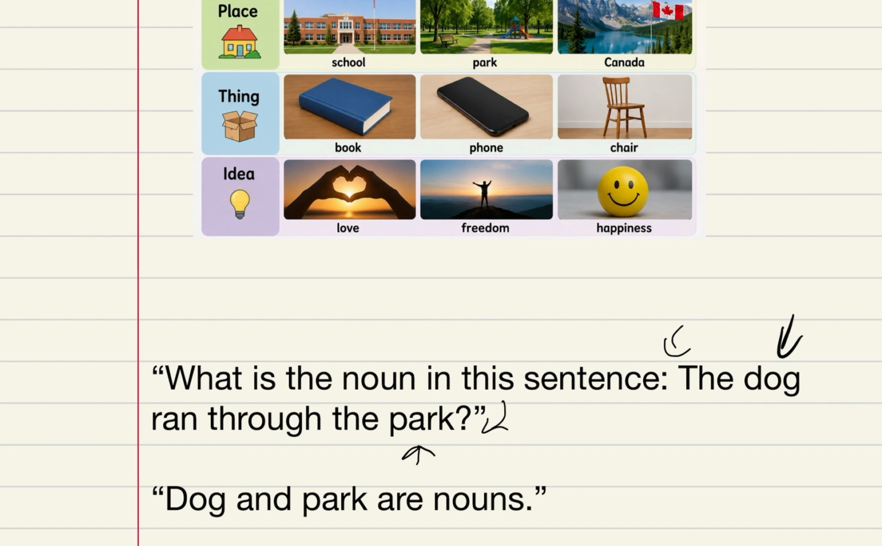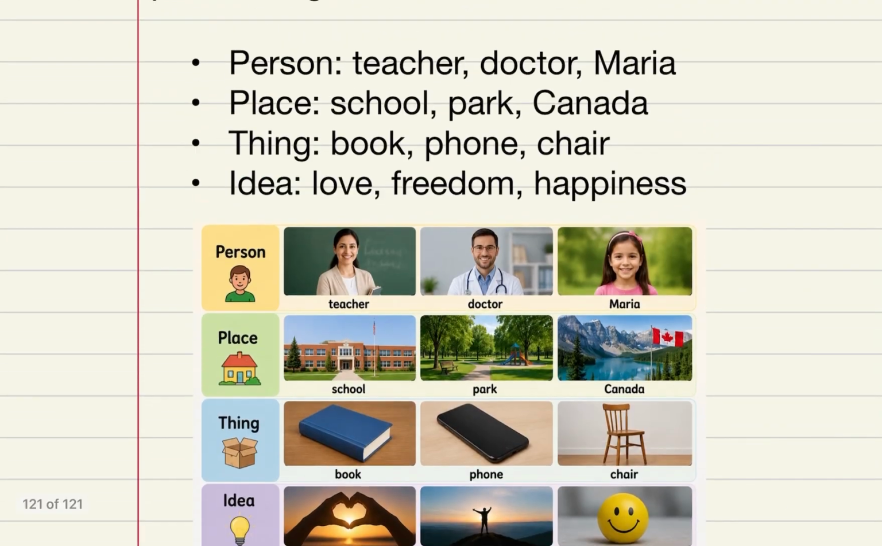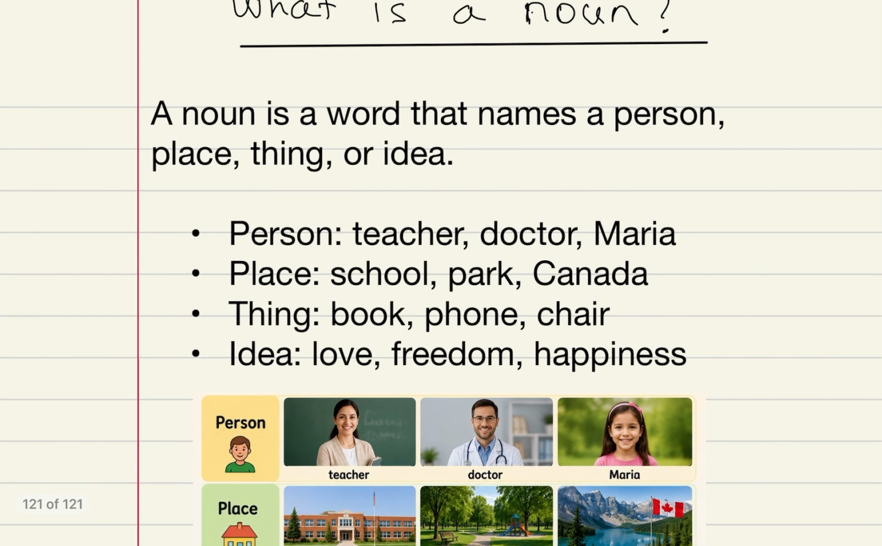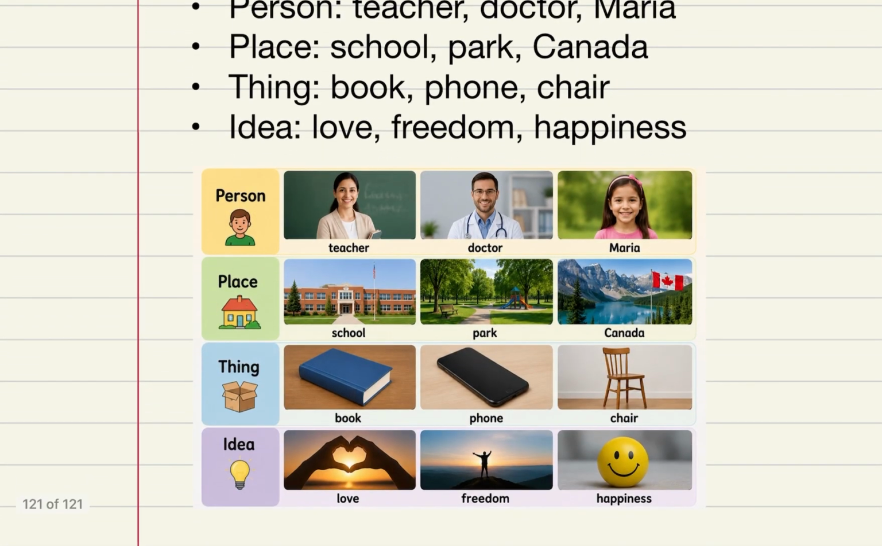Now, typically nouns are usually followed by a verb. So if you see the dog ran, you can see the verb right here. Usually prior to that, it's typically a noun. Not always. Obviously, you can see here we have park, so it's not coming after the verb, but typically it's going to be followed by a verb. So again, remember, a noun is a word that names a person, place, thing, or idea. And I hope this picture helps you grasp what that means.